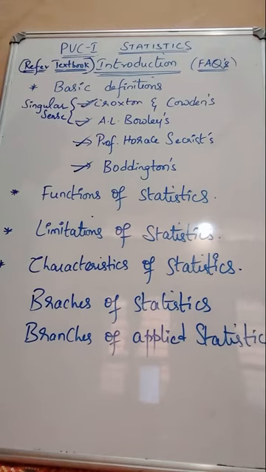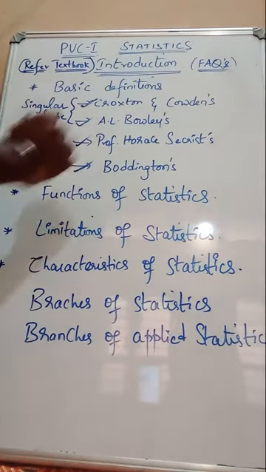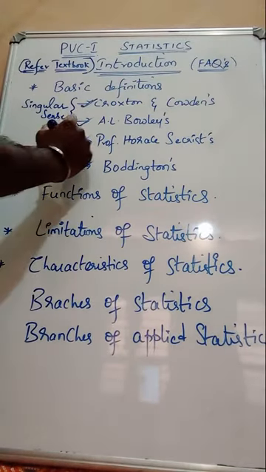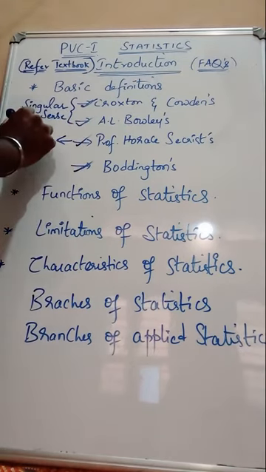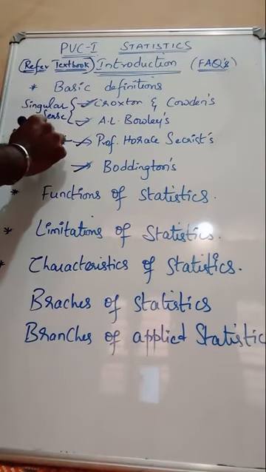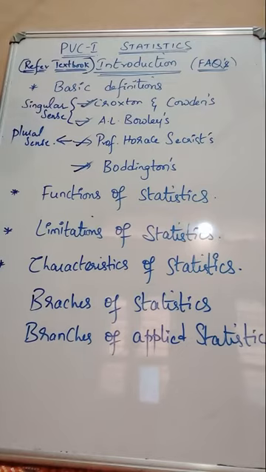Next one is Boddington's definition of statistics. Boddington's definition is a science of estimates and probabilities. Professor Horace Secrist's is a plural sense definition of statistics.